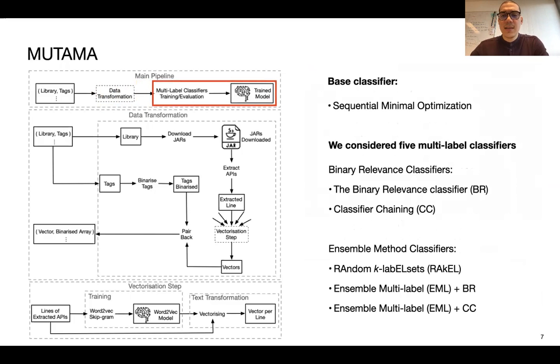Specifically, we selected 5 multi-label classifiers divided into binary relevance classifiers and ensemble method classifiers. As base classifiers, we selected the sequential minimal optimization, which is an improvement upon support vector machine. This base classifier is the one responsible for doing the actual prediction of these multi-label classifiers.